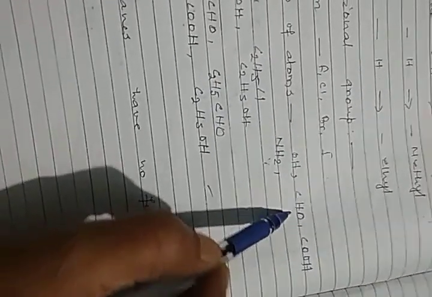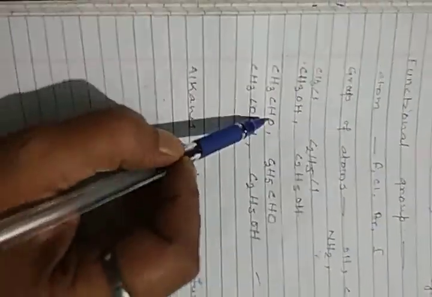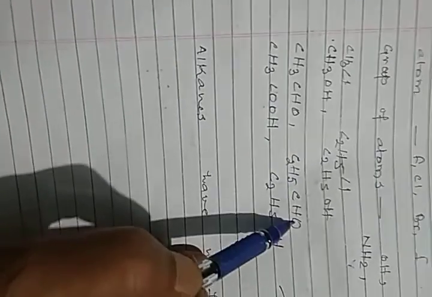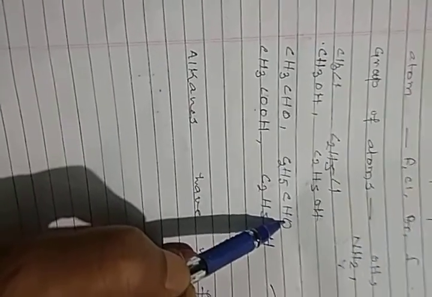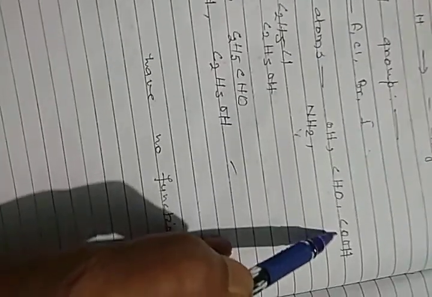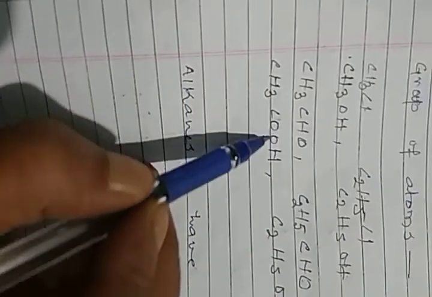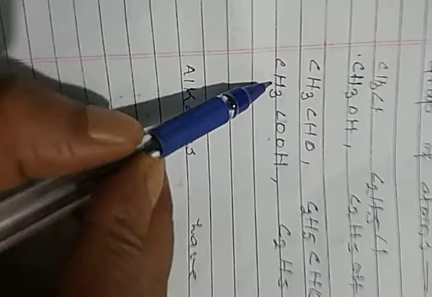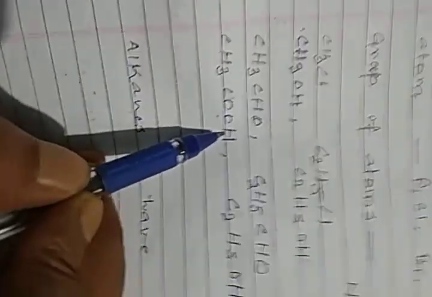If CHO is added in alkyl group, now it will be acetaldehyde. It will be propanaldehyde. Now if COOH is added in an alkyl group, तो हो जाएगा CH3, means methyl COOH. It is called acetic acid, or it is also called ethanoic acid.